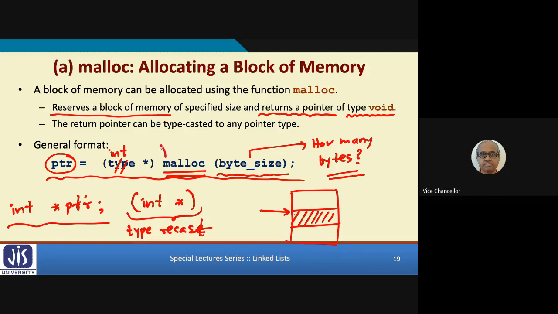Malloc returns a value of type void star, and you are recasting it to int star. Only after that you can assign that address to ptr, because ptr was also int star. So you need this kind of typecasting before you can assign this address to a pointer variable. So let us take a concrete example in the next slide.